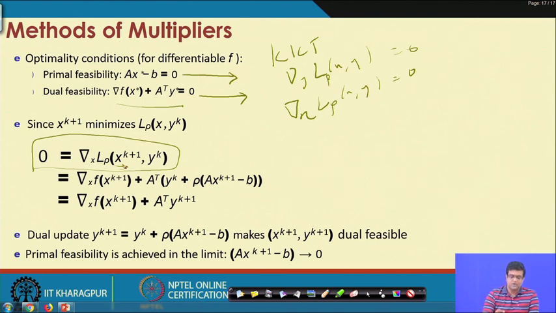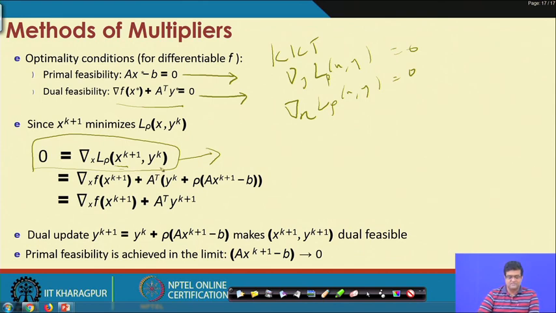So, let us say the problem was dual feasible before the update. After the update also it should be dual feasible. In other words, this should hold.